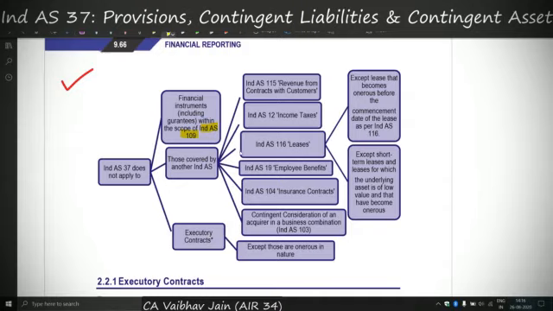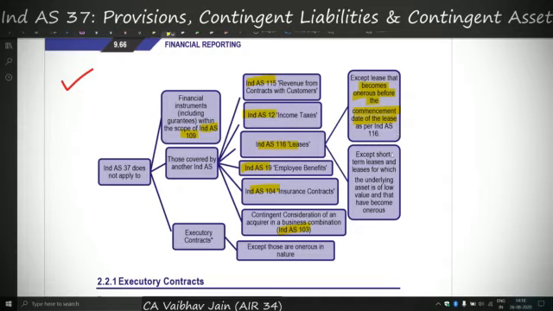Coming to the second point, Ind AS 37 does not apply where Ind AS 115, Ind AS 12, Ind AS 116, Ind AS 19, Ind AS 104 or Ind AS 103 applies. So this is the applicability of Ind AS 37. Under Ind AS 116 leases, further detail is given: firstly, Ind AS 37 is not applicable to leases. Now if the lease contract becomes an onerous contract before the commencement of the lease, in that case we can apply Ind AS 37 to such an onerous contract.